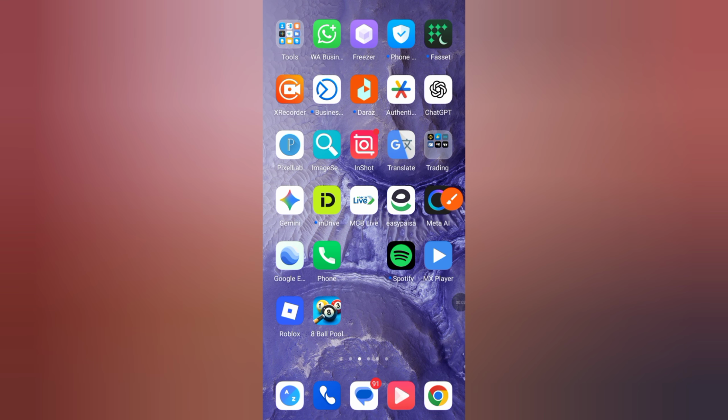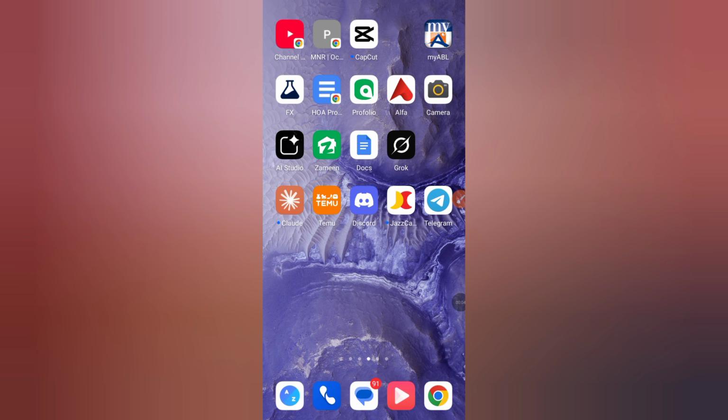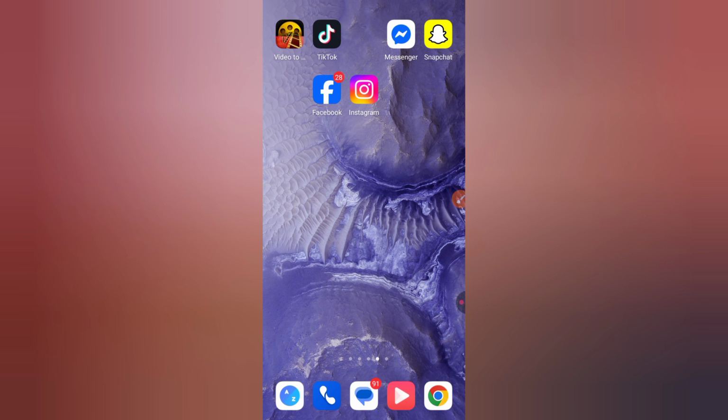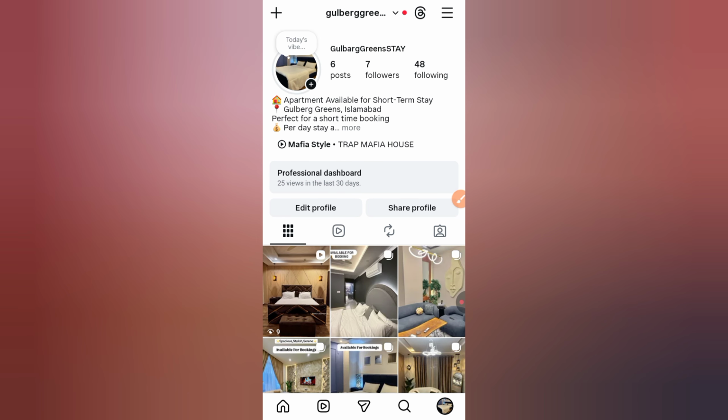How to unarchive Instagram story before 24 hours. Step by step. 2026. Want to unarchive your Instagram story before 24 hours? Here's the important truth first.